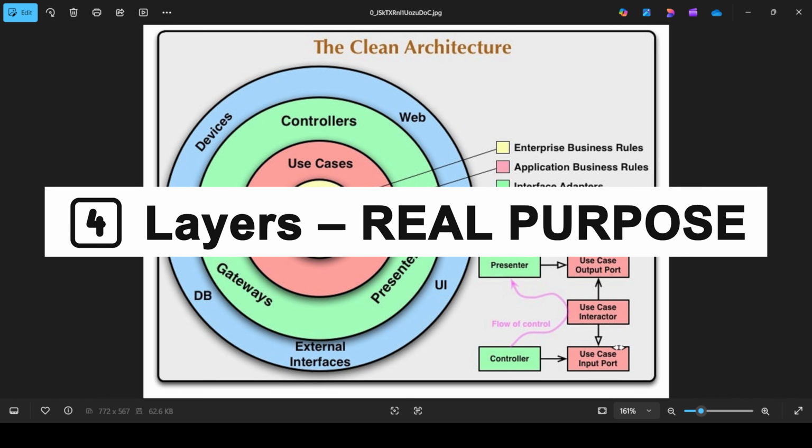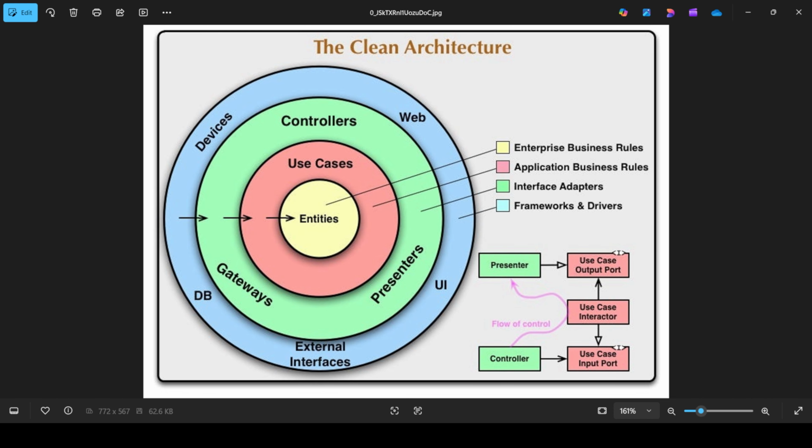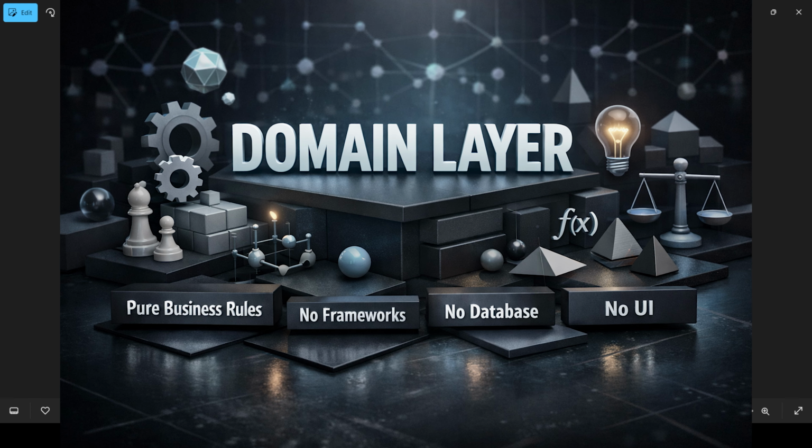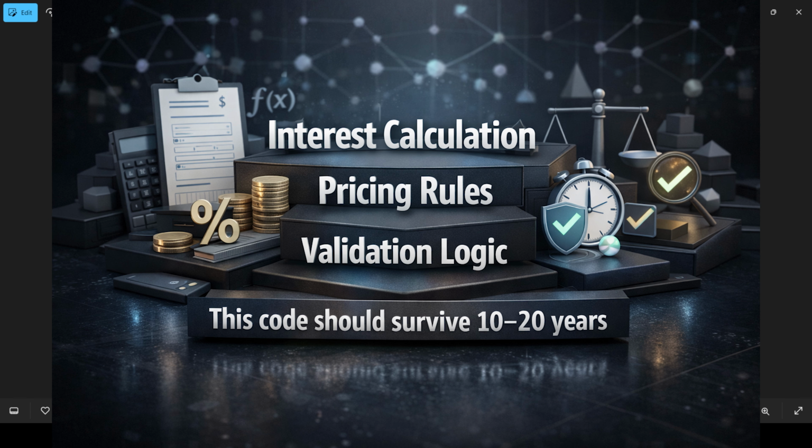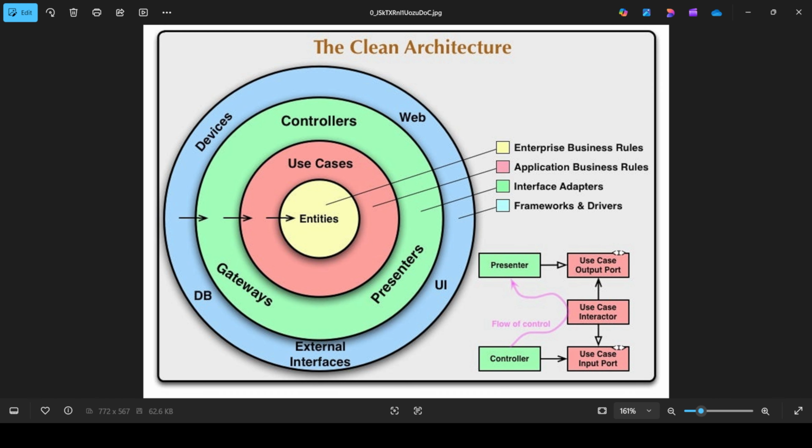Now the real purpose of the layers. You can see on the screen also, right? Let's go layer by layer, not by name, but by responsibility. First, the domain layer. This is pure business rules. No frameworks, no database, no UI. Examples: interest calculation, pricing rules, validation logic. This code survives 10 to 20 years.